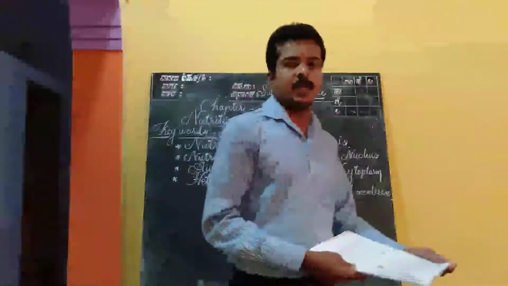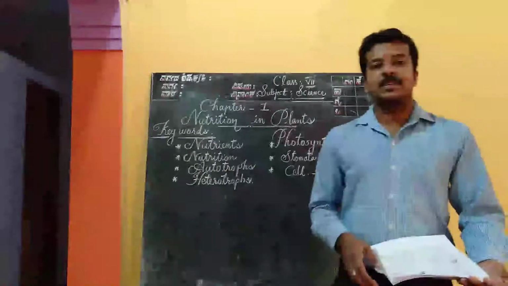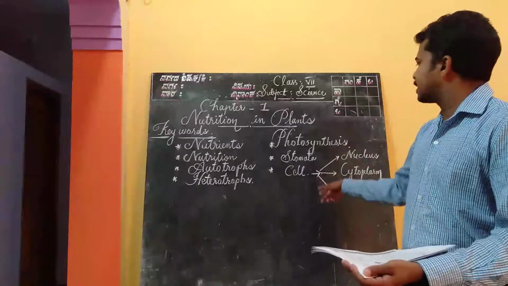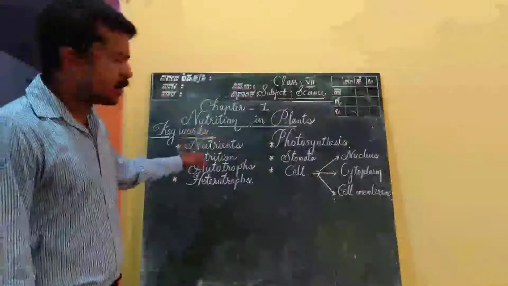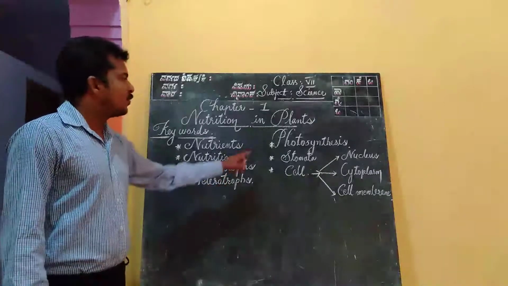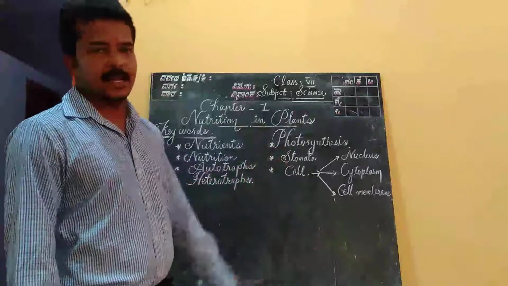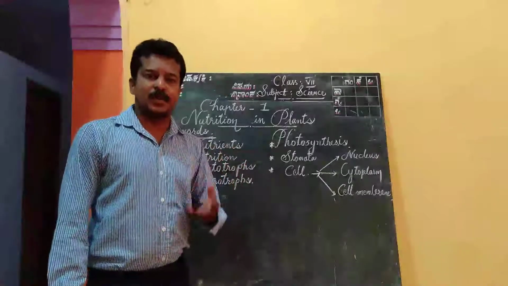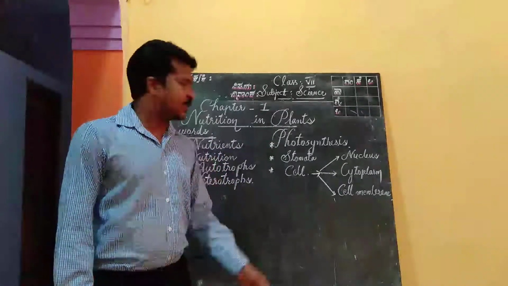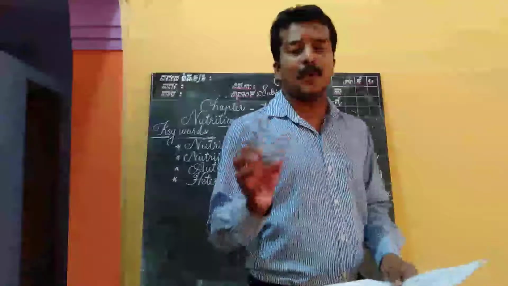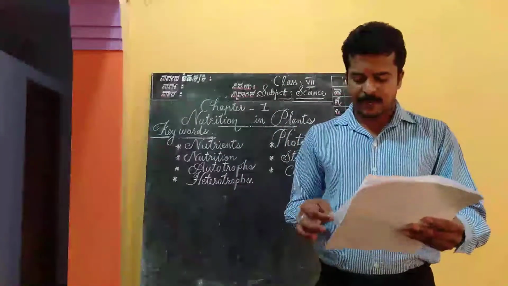Already you might have learned something about the words like nutrition, nutrients, autotrophs, heterotrophs, photosynthesis, stomata, cell. And see, a few words I have written on the board. I shall repeat. Nutrients, nutrition, autotrophs, heterotrophs, photosynthesis, stomata, and cell. And among these words, a few words are familiar to you. The words like nutrients, nutrition, and photosynthesis. Am I right? Okay. So you're asked to open the textbook, page number 1, the first lesson.